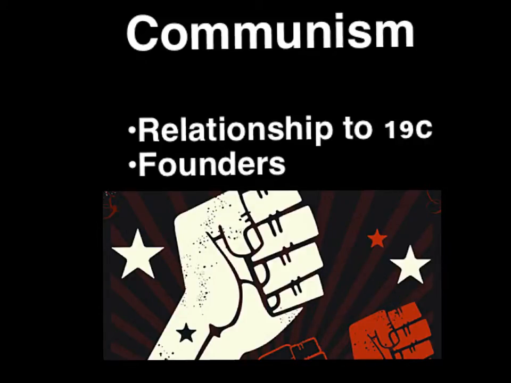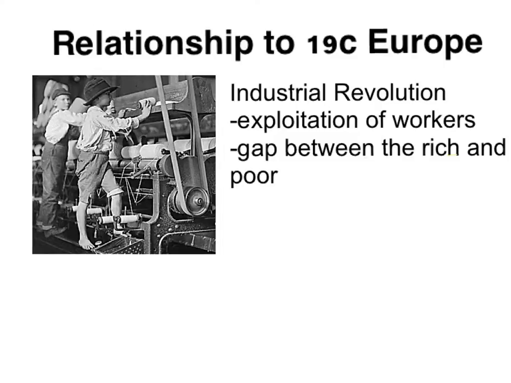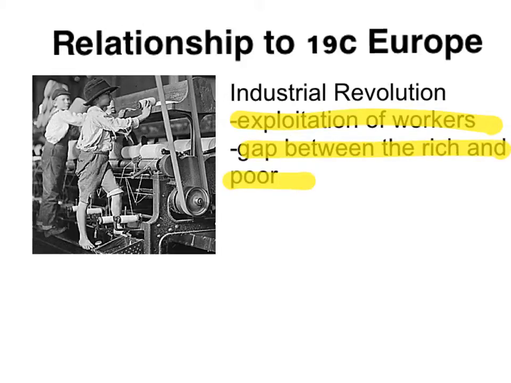Our topic is communism, and I'll be covering the relationship to the 19th century and the founders of communism. The Industrial Revolution led to the exploitation of workers and a wide gap between the rich and the poor. The graphic to the left depicts two working-class children working in a factory with poor conditions. These issues led Karl Marx and Friedrich Engels to write the Communist Manifesto.